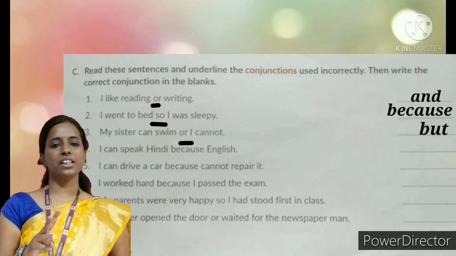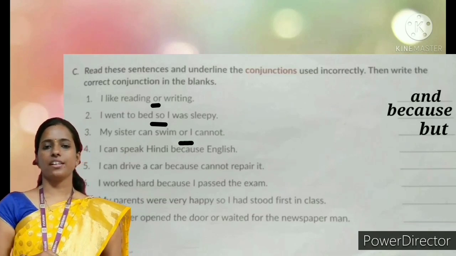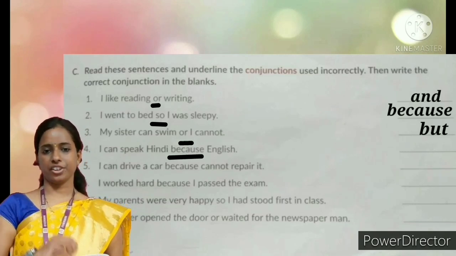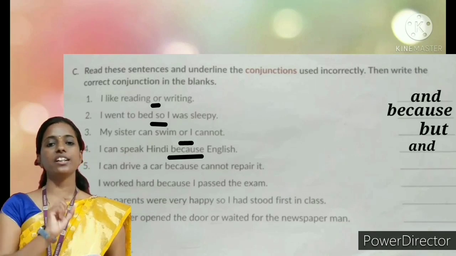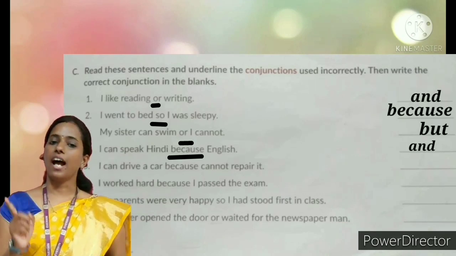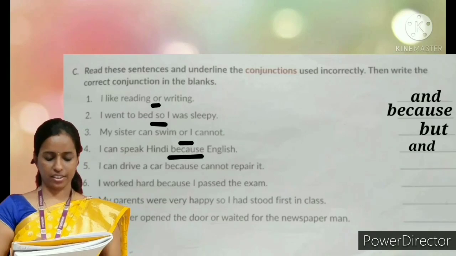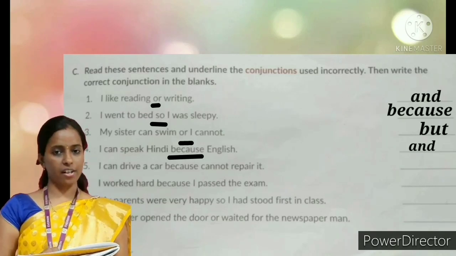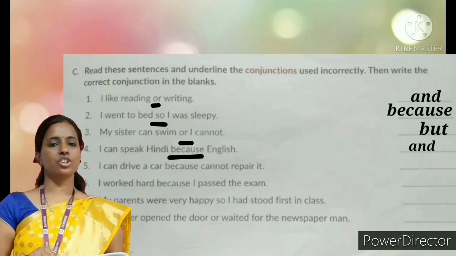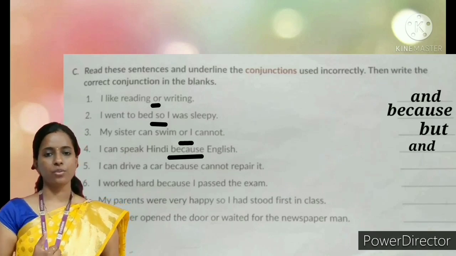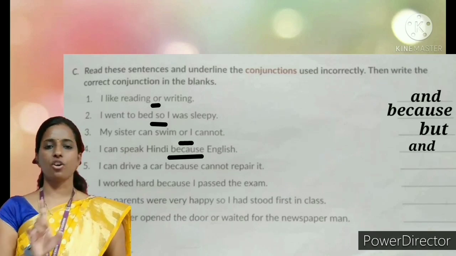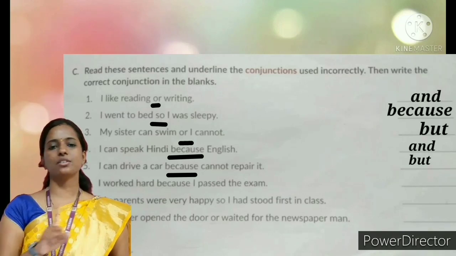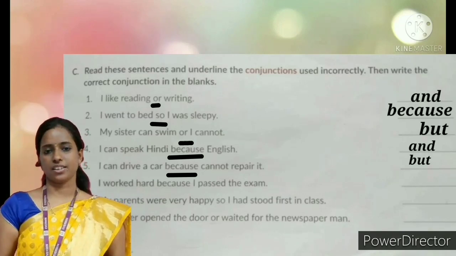I can speak Hindi because English. Two things of the similar type. So we will use and. And is the correct conjunction for that sentence. So we should underline because and write and. Next. I can drive a car because cannot repair it. Because is wrong there. But cannot repair it. Correct answer is but.